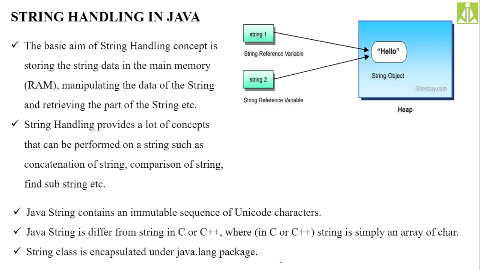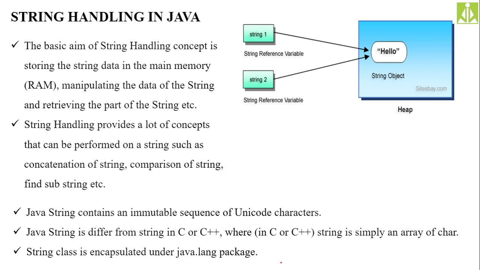But when it comes to Java, it is an object, and moreover it is a class, an abstract entity. When you create an instance of that class, it will hold a string in your computer's main memory. The Java string is defined as a class encapsulated under the java.lang package.